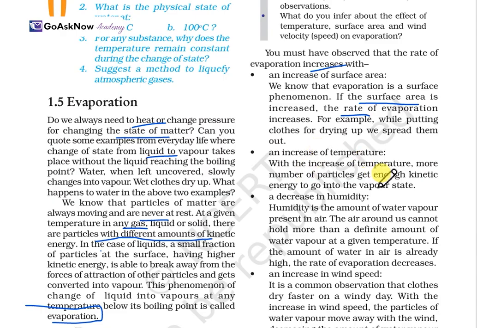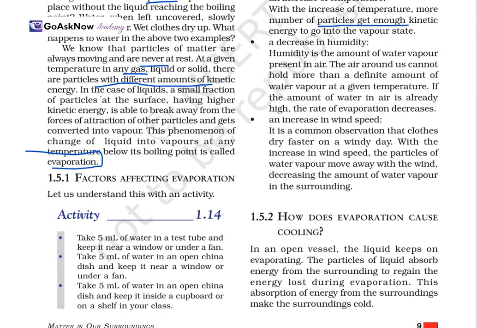Also, with the increase of temperature, more particles get enough kinetic energy to change into the vapor state. Humidity is the amount of water vapor present in air. The air around us cannot hold more than a definite amount of water vapor at a given temperature. Also, if the amount of water vapor in the air is already high, the rate of evaporation decreases.